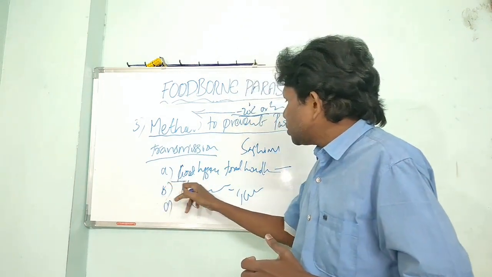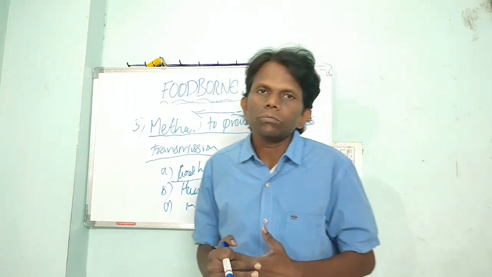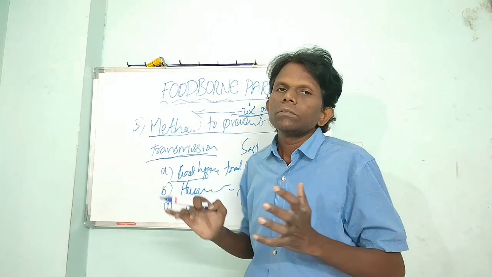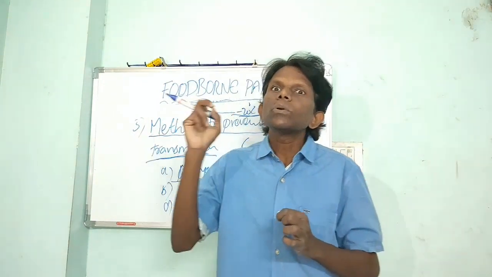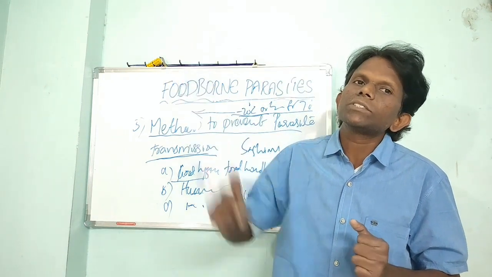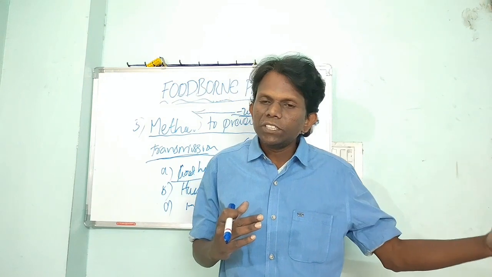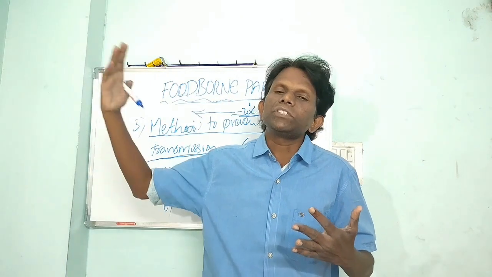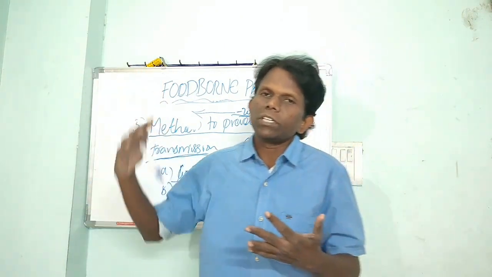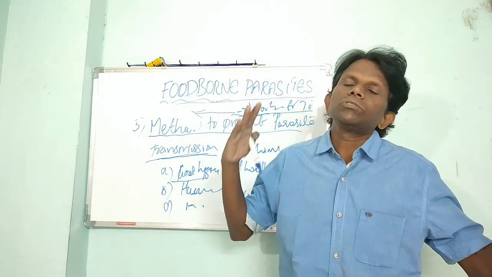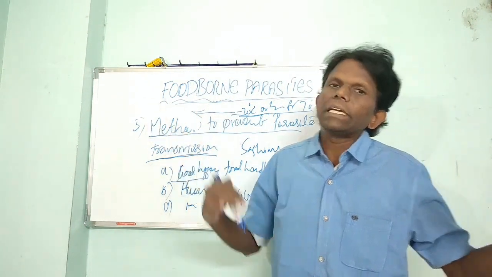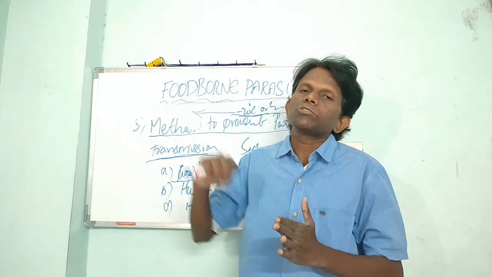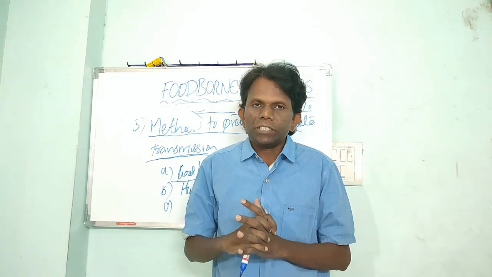These are the methods we have to follow. If it is smoked or cooked salmon, for example, we have to make sure that the cooking temperature is reaching the level needed to kill the parasites. Either freezing or cooking can eliminate the parasite. The temperature should be at least 72 to 73 degrees centigrade for more than 1 minute as per the lethal rate studies. Where freezing is used, the fish or meat must attain minus 20 degrees centigrade, and the storage should be a minimum of 7 days at minus 20 degrees centigrade. We will control the parasites. Thank you.